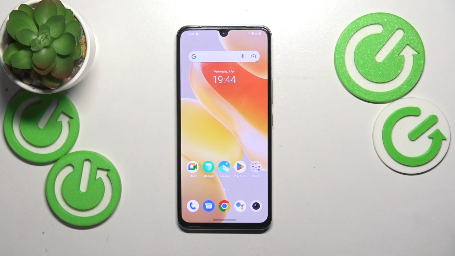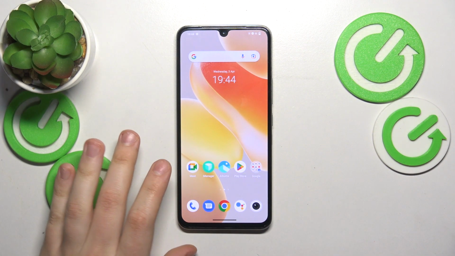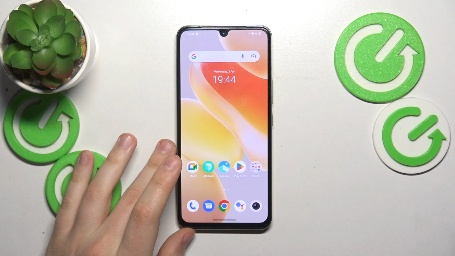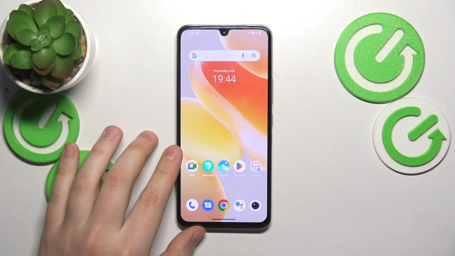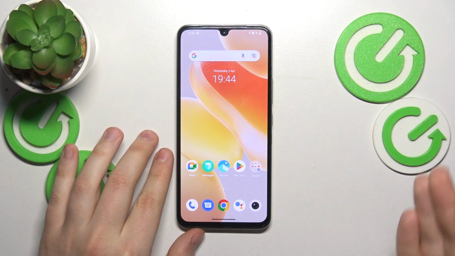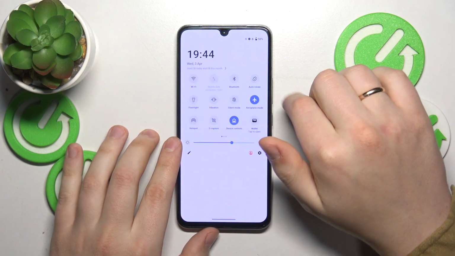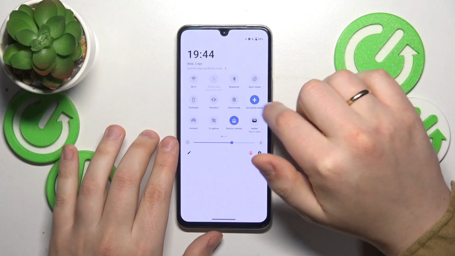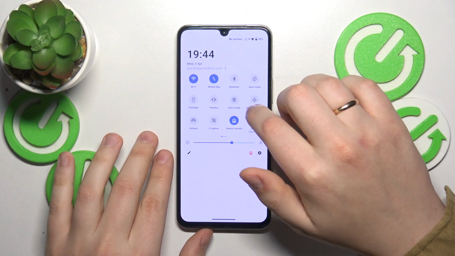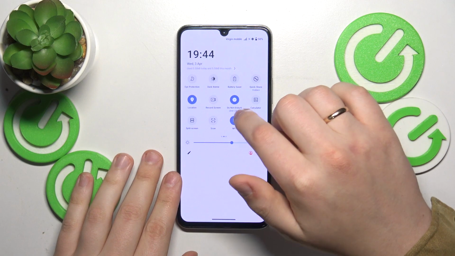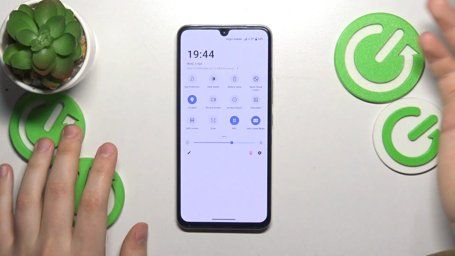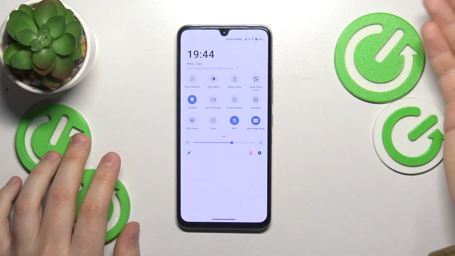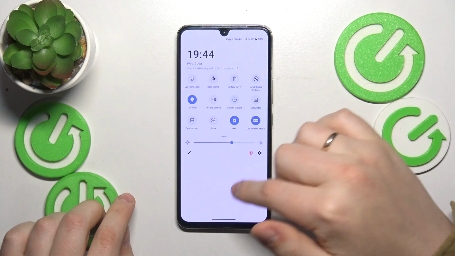So first, I recommend that you begin by checking if your system is put into the airplane or do not disturb mode, and if it is true, make sure to switch both of those modes off. So open your control panel, find the icon for the airplane mode and deactivate it. The same goes for the D&D mode as well, or you can also do that through settings. The method of disabling those modes is entirely up to you.